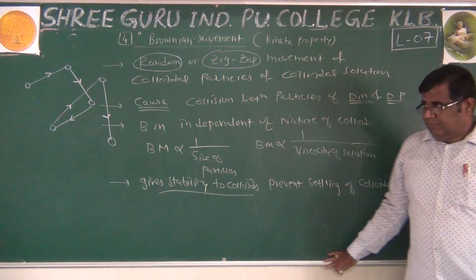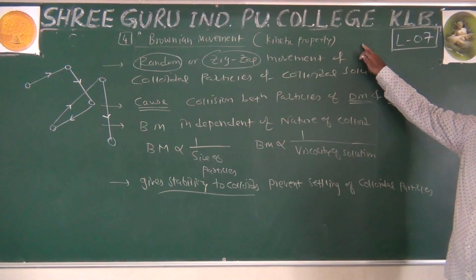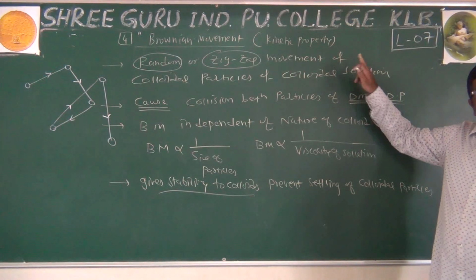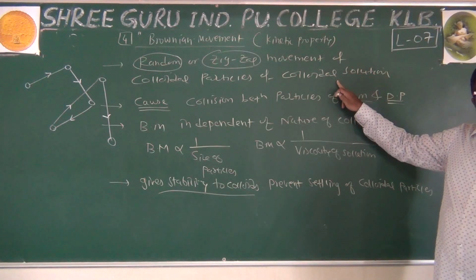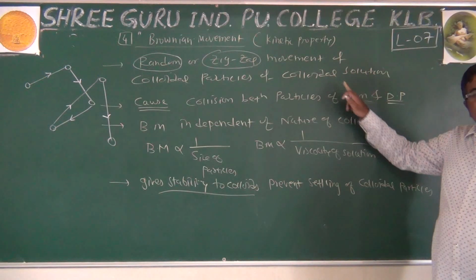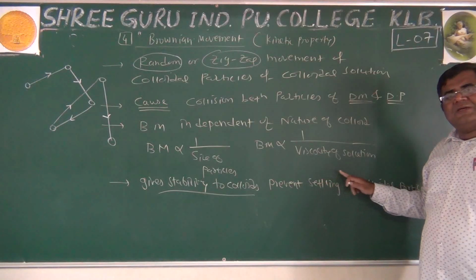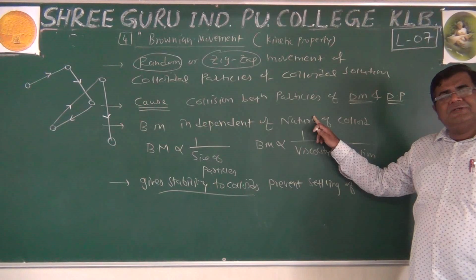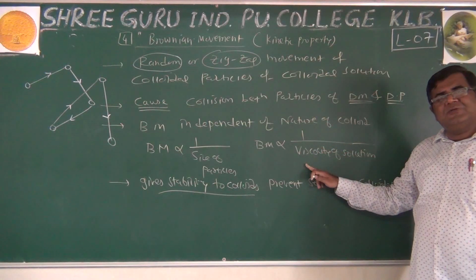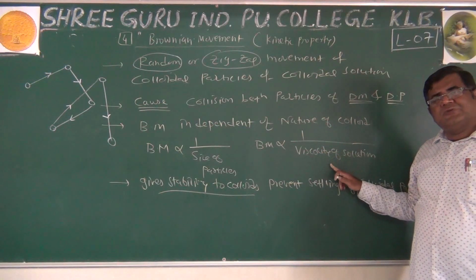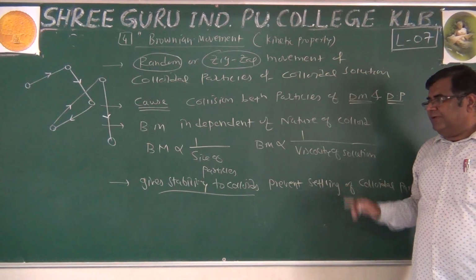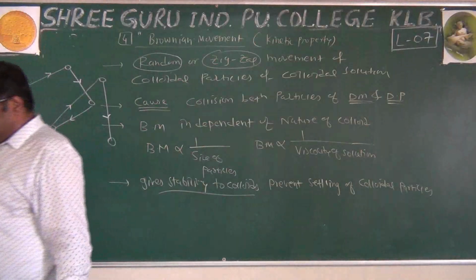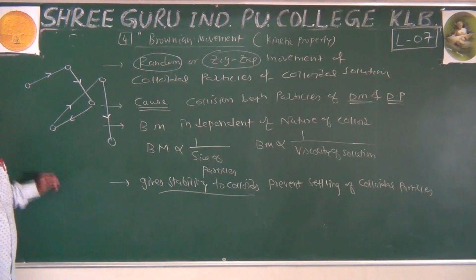So this is the Brownian movement kinetic property: zigzag or random movement of colloidal particles due to collision between particles of dispersion medium and disperse phase. Gives stability, particles are not allowed to settle down. Independent of nature of colloid, depends on size, inversely proportional, viscosity of solution, inversely proportional, and the diagram. So this is the kinetic property called Brownian movement.